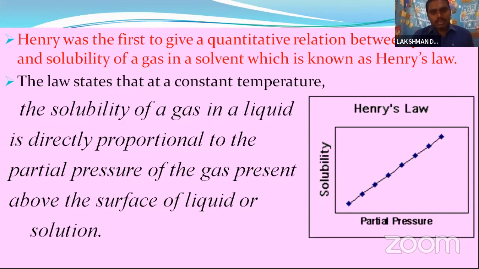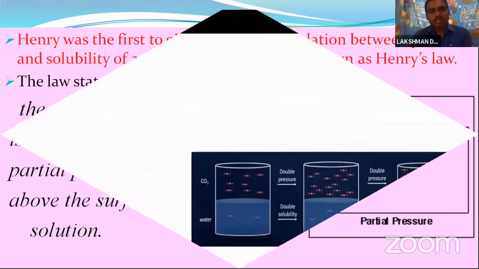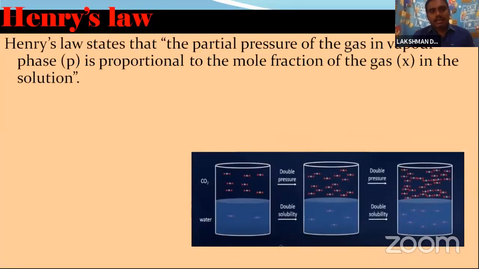Next, commonly we can use Henry's law. Dalton and Henry similarly gave the final statement of Henry's law: the partial pressure of the gas in the vapor phase is proportional to the mole fraction of the gas.